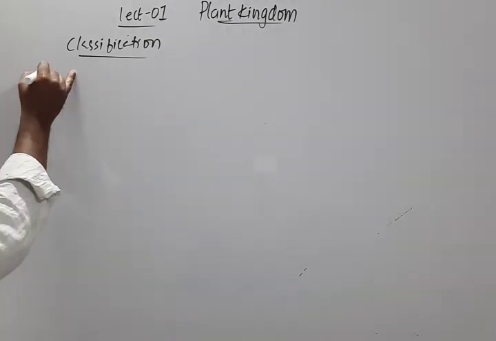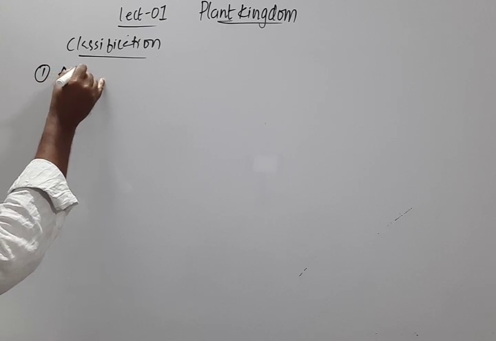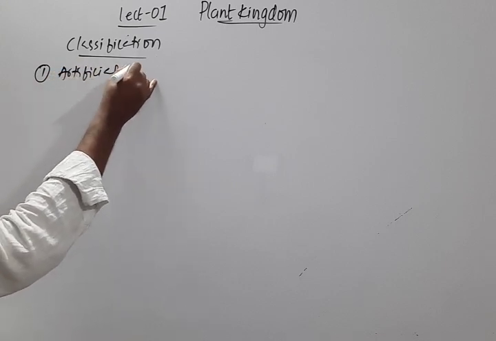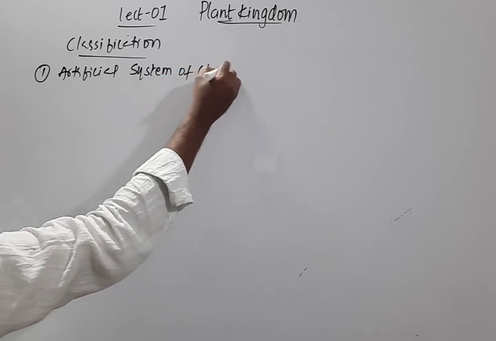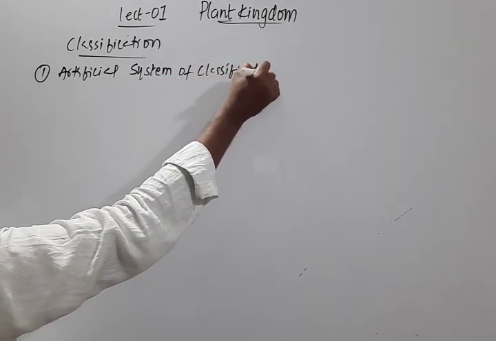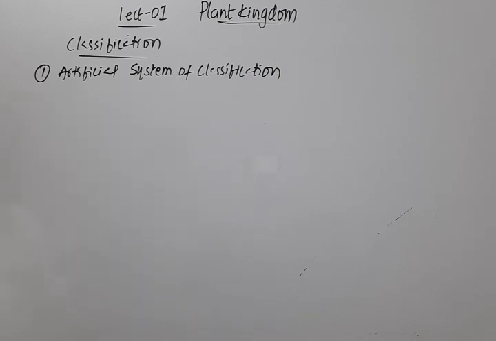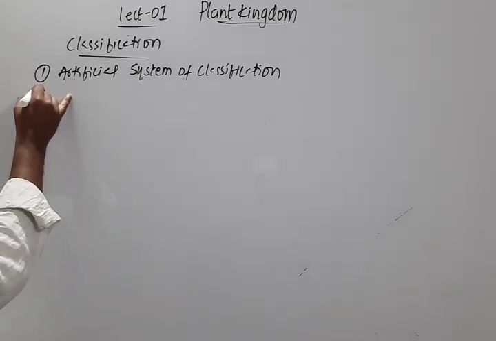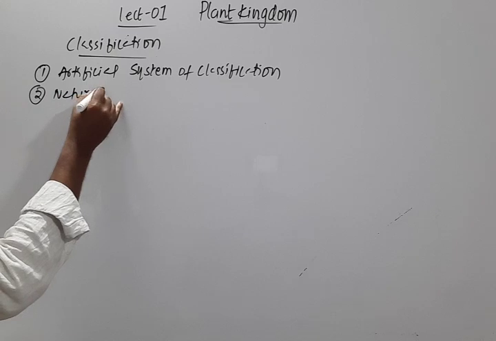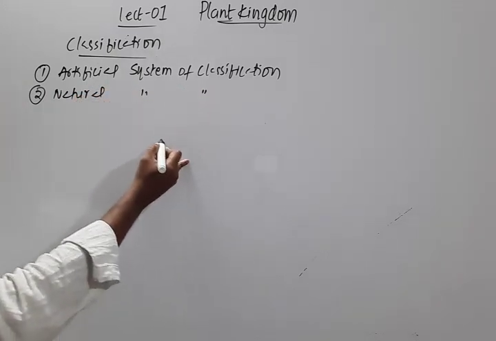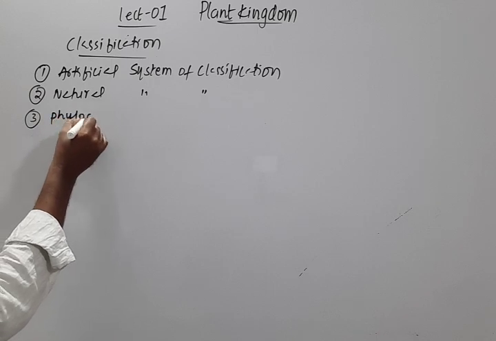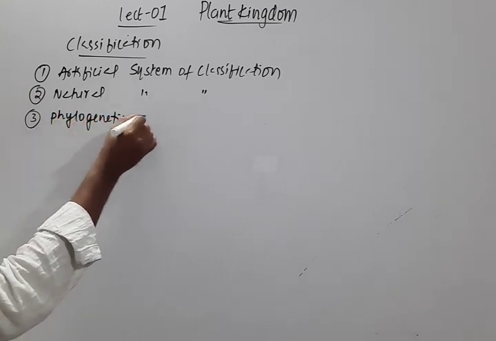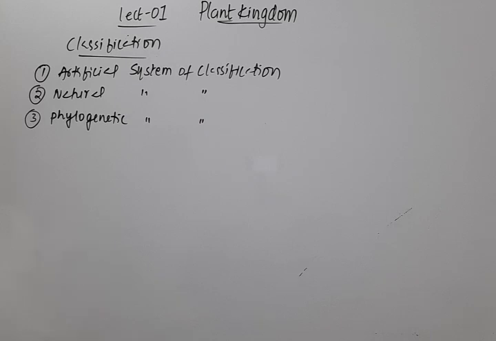So here the first system that was used was the artificial system of classification. In course of time this was replaced with the natural system of classification, and now recently we have the phylogenetic system of classification.